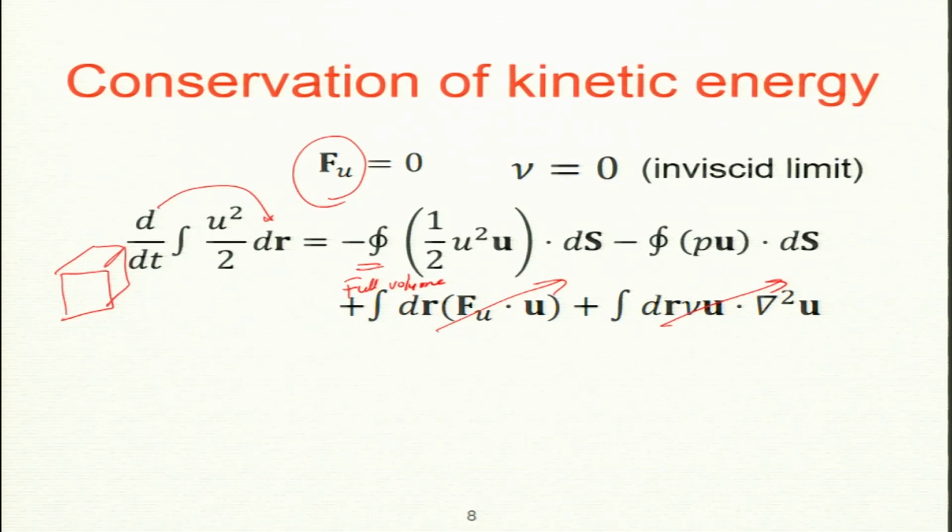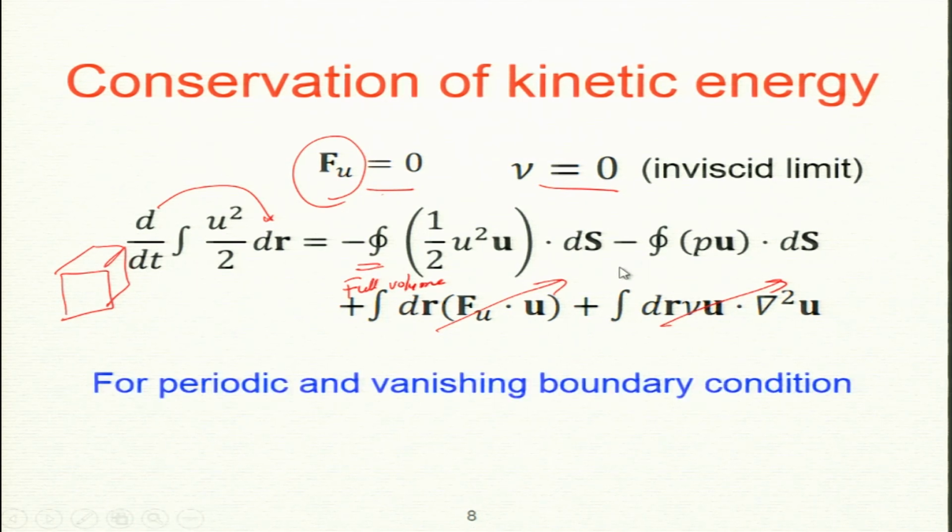So, now we will make another condition. These 2 conditions are already there. In addition to these 2, we make another condition on the boundary. For this cube or cylinder, we assume periodic or vanishing boundary condition. For a cube it is easy to see, for a cylinder it may not be easy, but vanishing means the velocity u is 0 at the wall, at all walls.